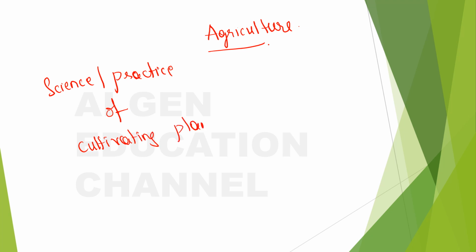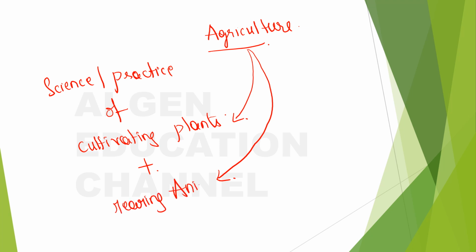The popular perception, or what we usually know, is that agriculture is associated with plants, but the other thing agriculture is associated with is rearing animals too, right? So, agriculture means both cultivating plants and rearing animals. So, why science here?